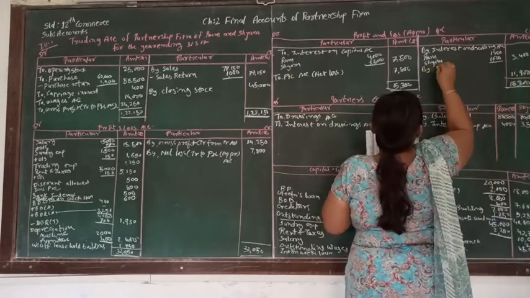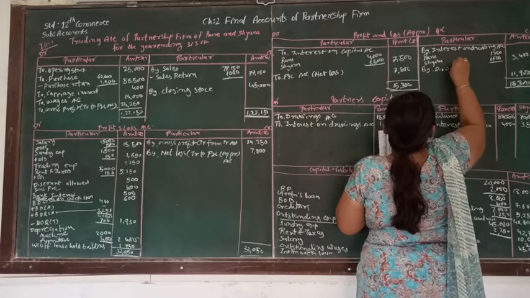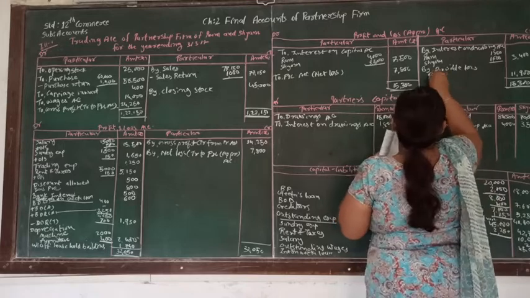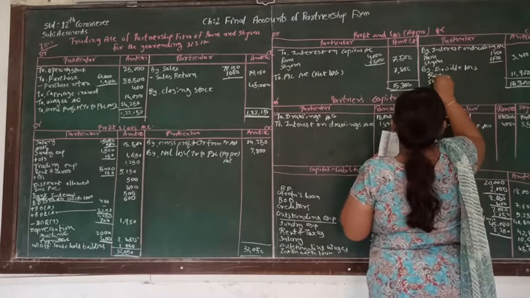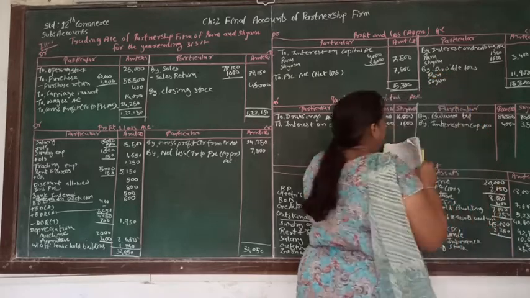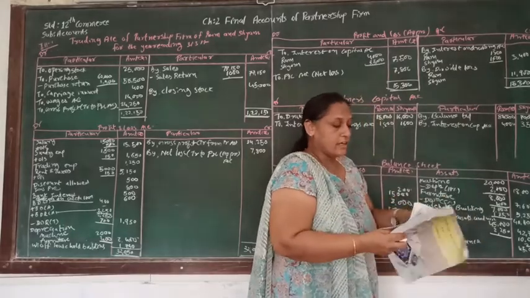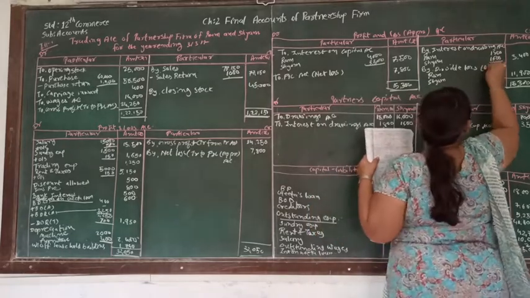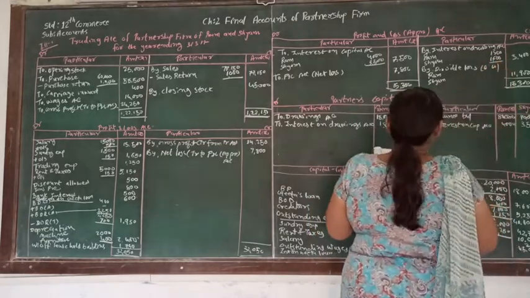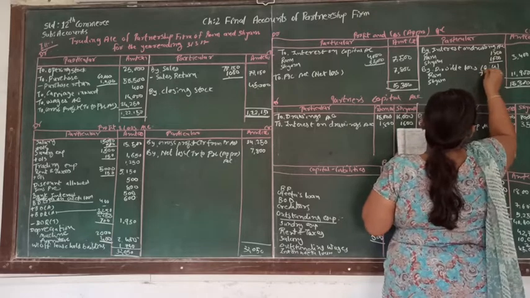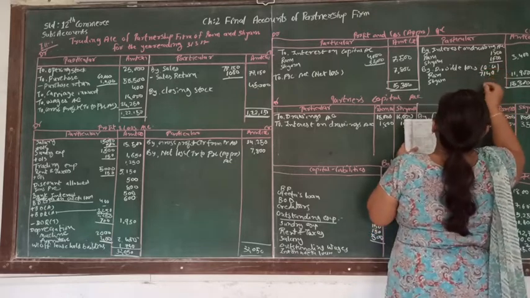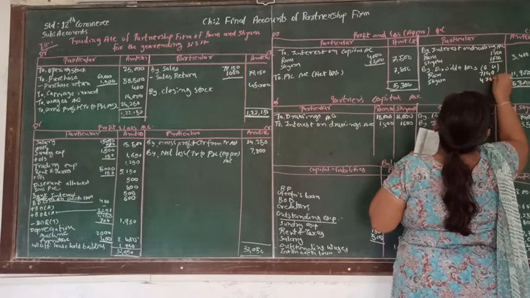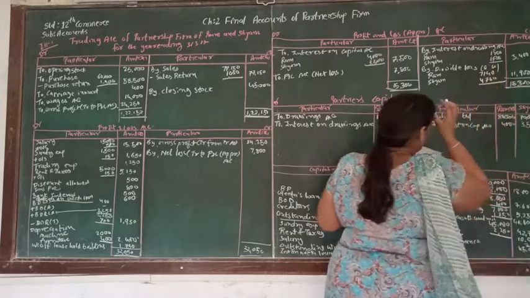The divisible loss is supposed to be distributed among the partners Ram and Shyam, in the ratio of 6:4, as we already showed. This loss we are going to distribute in the ratio of 6:4. So for Ram it will be 7,140, and for Shyam it is 4,760.